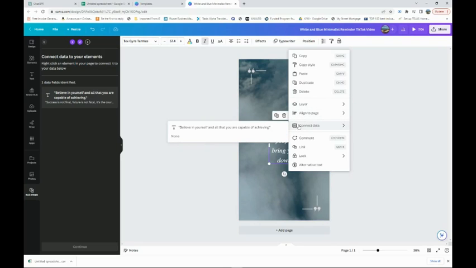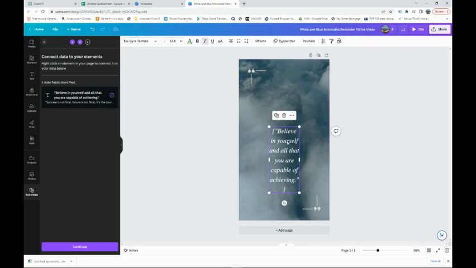You will connect data, and you'll click here on the quote, the first quote, believe in yourself. And when you get there, this is the first quote, you can format it a better way. So just going to remove that. Yeah, so now it looks good.